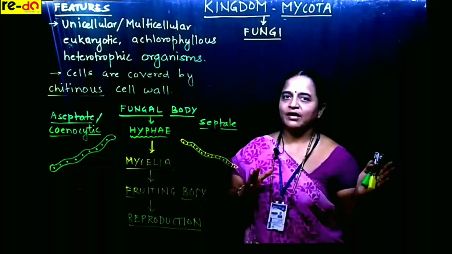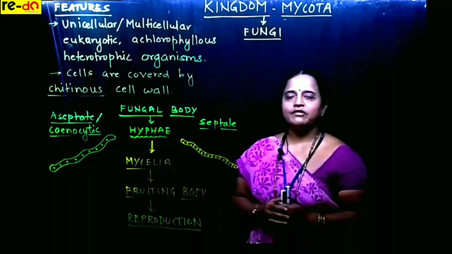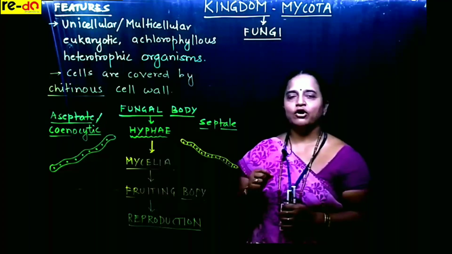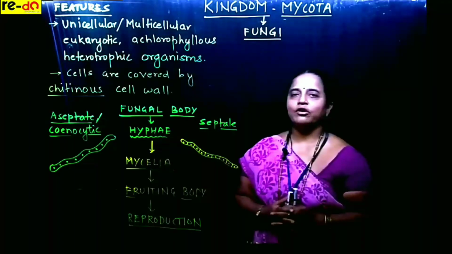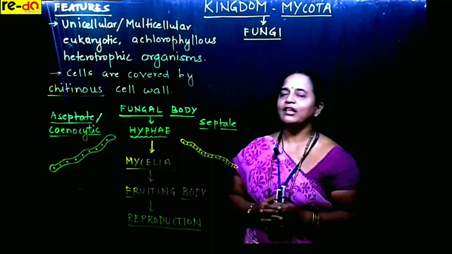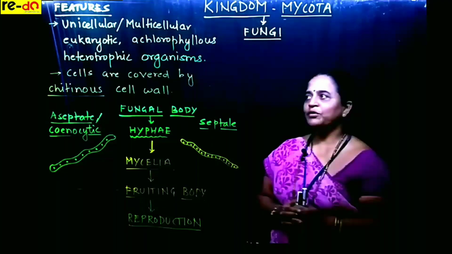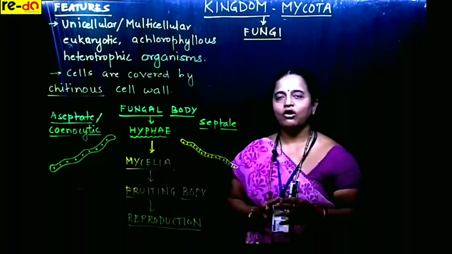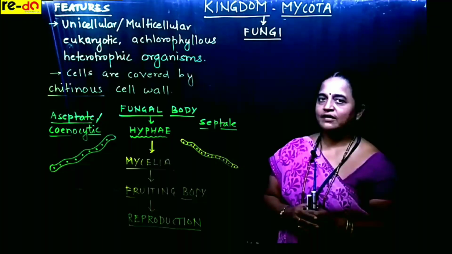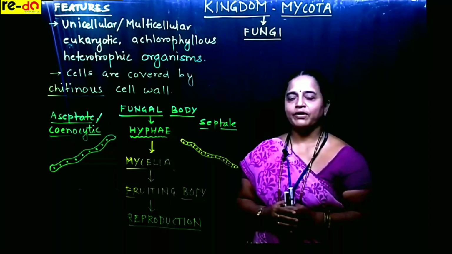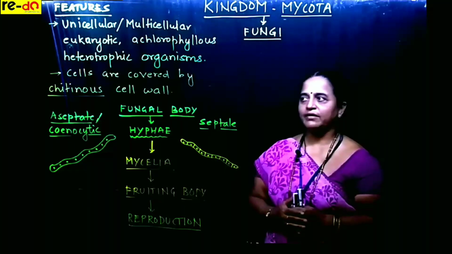But most of the fungi are multicellular. They are eukaryotic with a true nucleus. Membrane-bound organelles are present, but they don't have plastids, so there is no question of photosynthetic pigment. So, we call them achlorophyllous, without chlorophyll. The mode of nutrition is heterotrophic or saprotrophic. When they derive nutrients from dead bodies, we call them saprotrophic. The absorptive mode of nutrition belongs to heterotrophic.